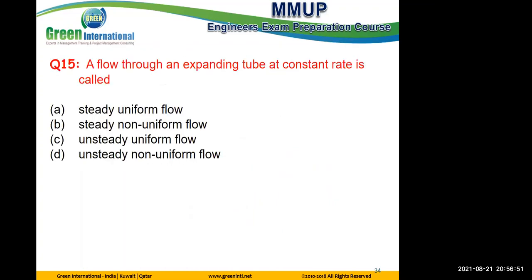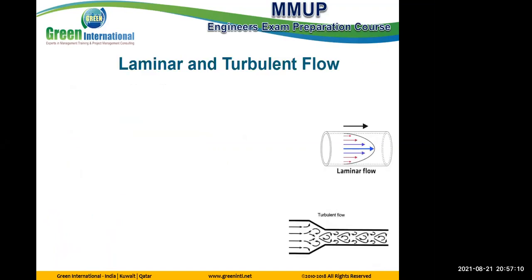A flow through an expanding tube at constant rate is called: unsteady non-uniform, or steady non-uniform? Expanding tube is non-uniform and constant rate is steady.